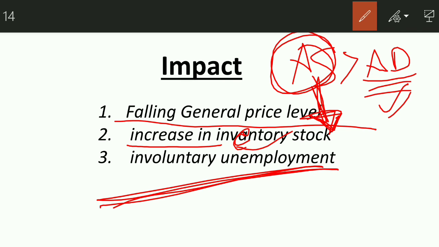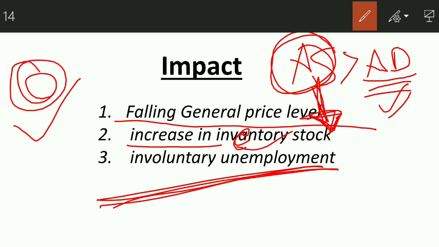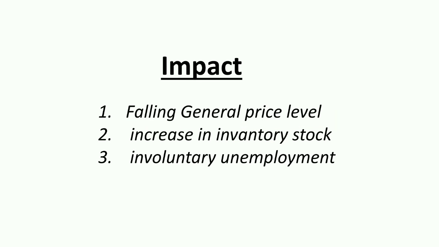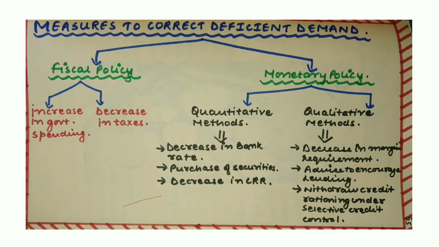And then there will be involuntary unemployment. In the beginning I told you what involuntary unemployment is: when people have the skills to do that work and they want to do that work at the going wage rate, but they don't find the work. So deficient demand causes involuntary unemployment in the economy, because demand for goods and services is not there in the economy. That's why aggregate supply is greater than aggregate demand.